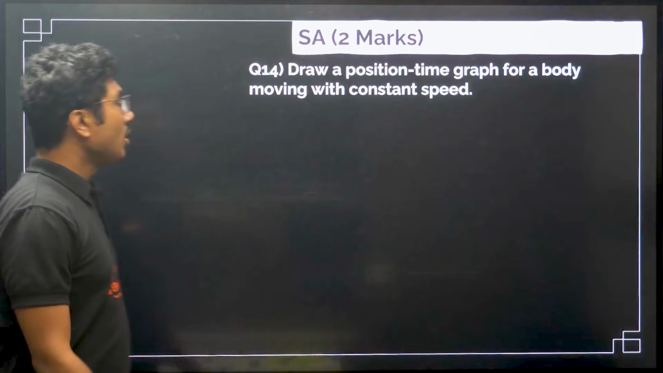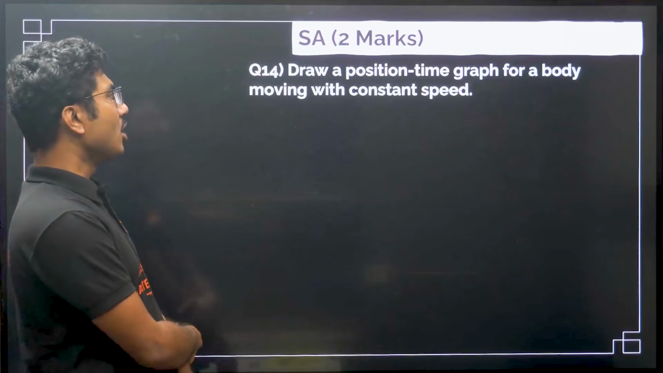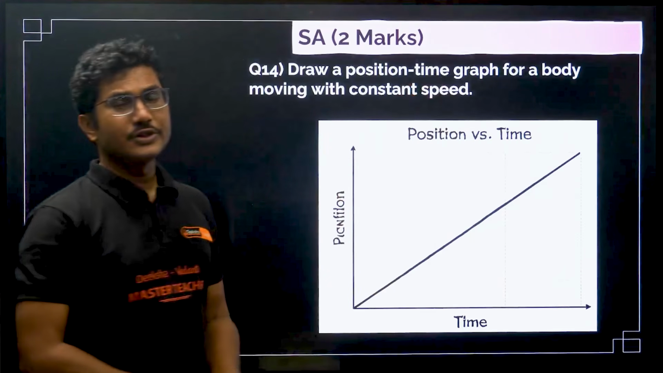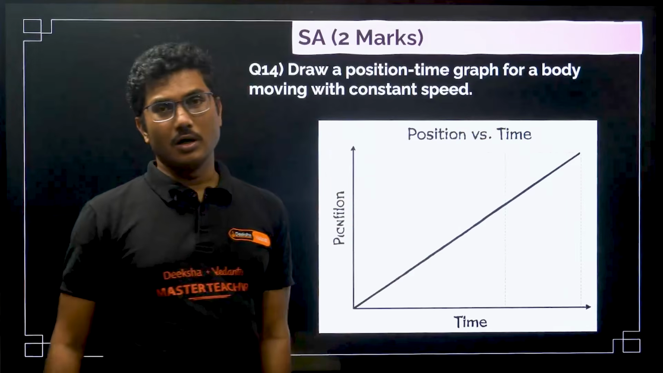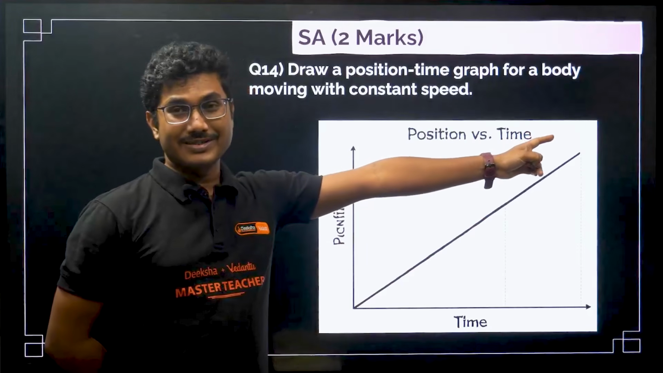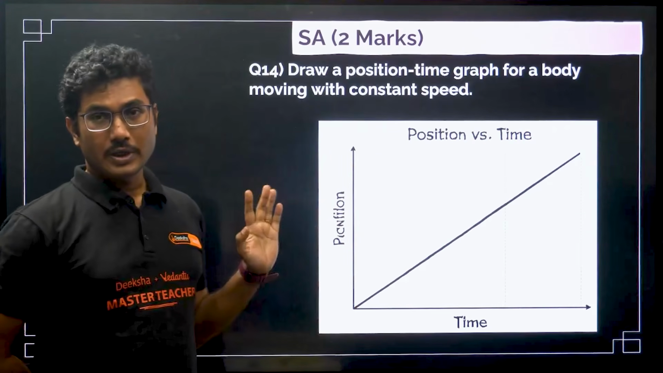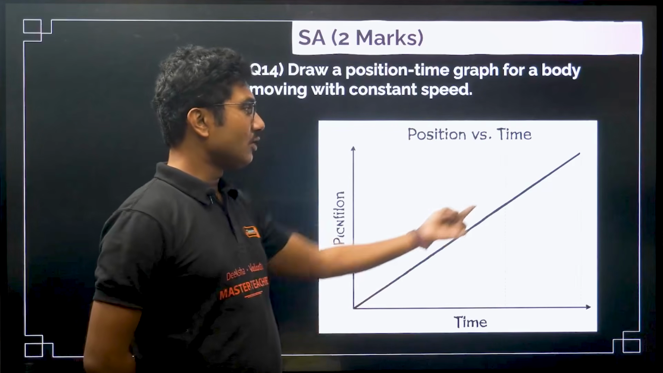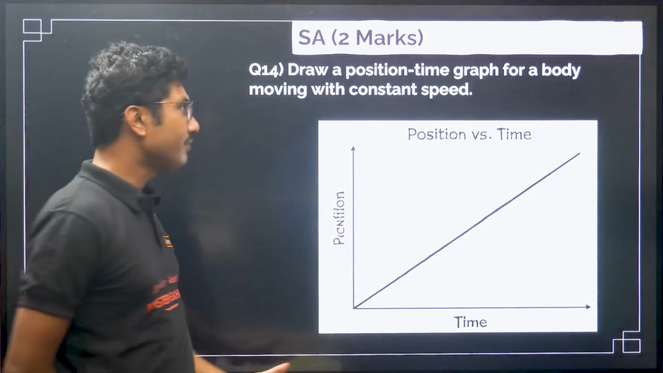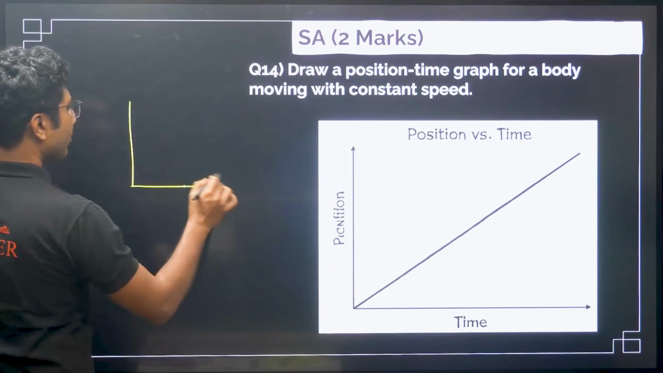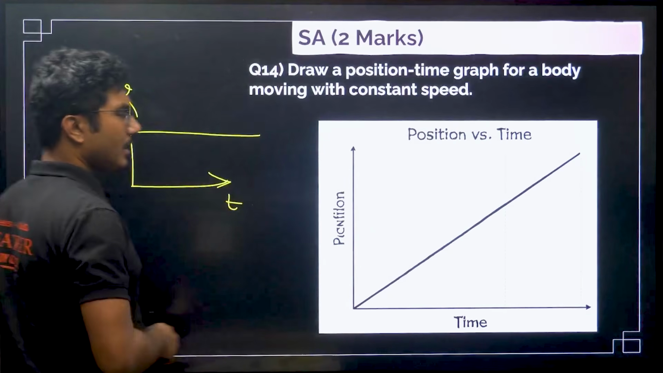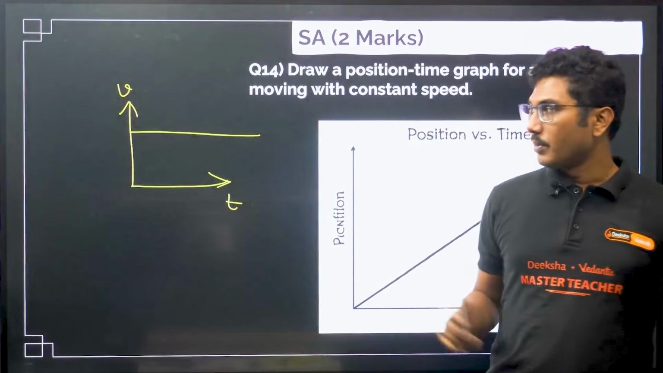Now next question, draw a position time graph for a body moving with a constant speed. Constant speed, its position increases over time. So this is the position time graph for constant speed. It will be a straight line and it will pass through the origin. It can start from another point as well, but this is the most common graph. But if you draw the velocity time graph or speed time graph for constant speed, it will be this. Speed is constant.